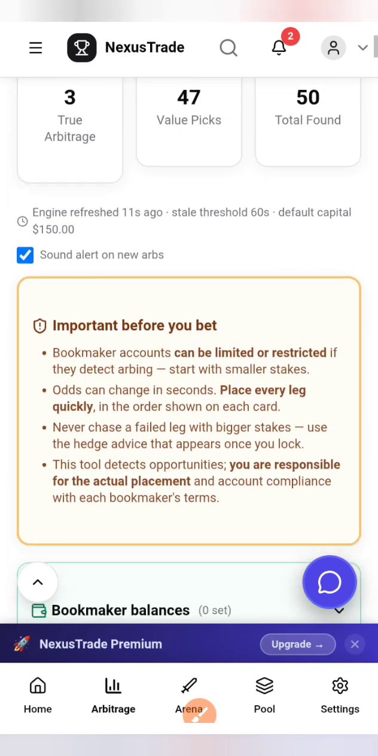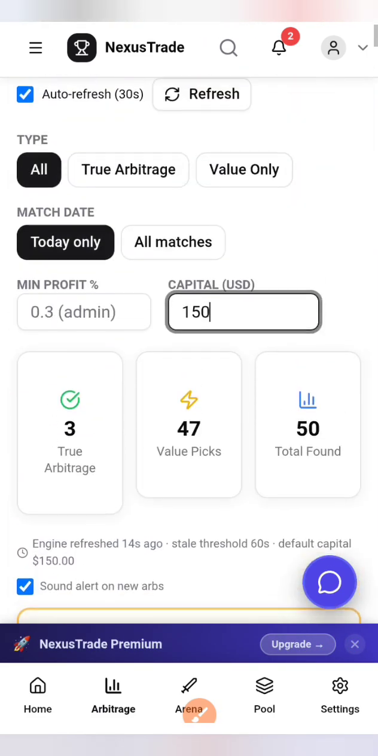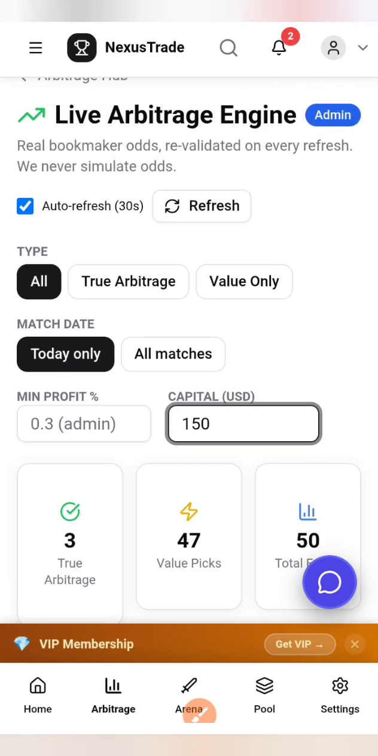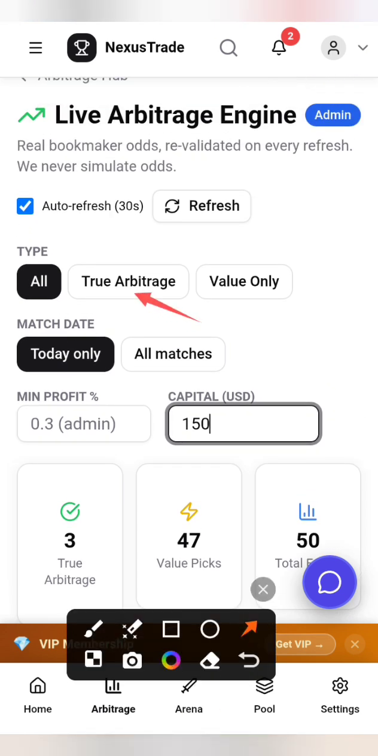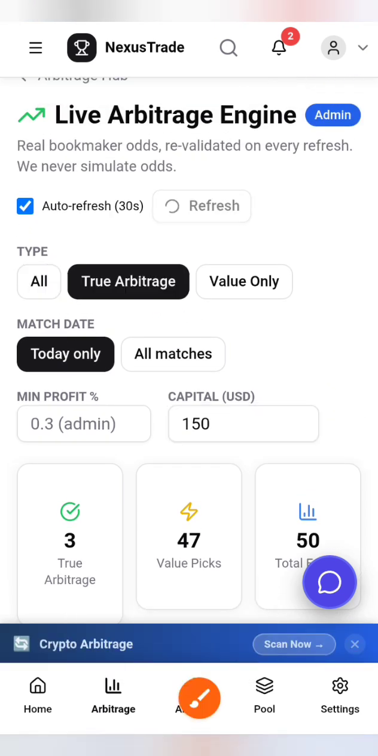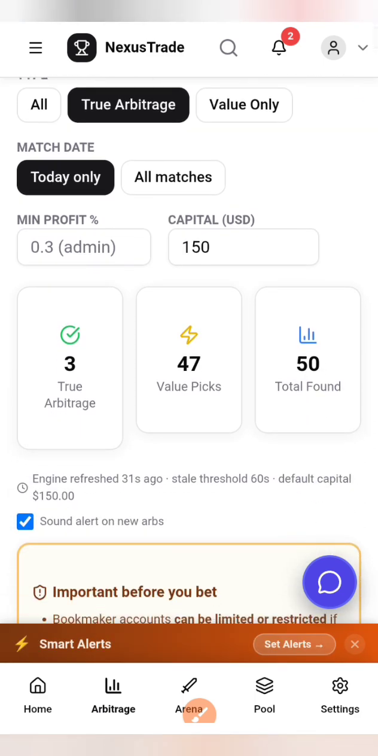So if you want to filter, you go up. You want to see only arbitrages alone, click on these arbitrages. As you can see, true arbitrage, click on it. Right now you can see true arbitrage is just 3. All right, because it changes to tell you that the arbitrage is working. That's why you need to be fast in placing it.